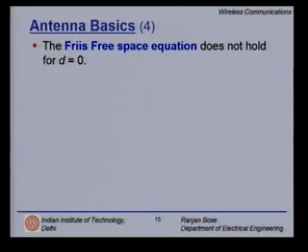Clearly, the free space equation that we are talking about does not hold for d is equal to 0. If I am sitting at the base of the base station, well, theoretically I am not at the far field.